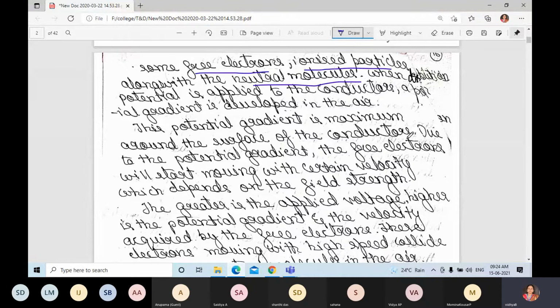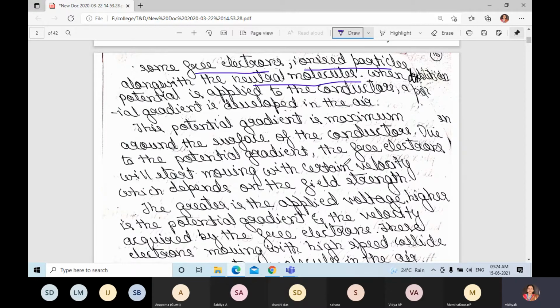Due to it, the free electrons start moving with a certain velocity which depends on the field strength.